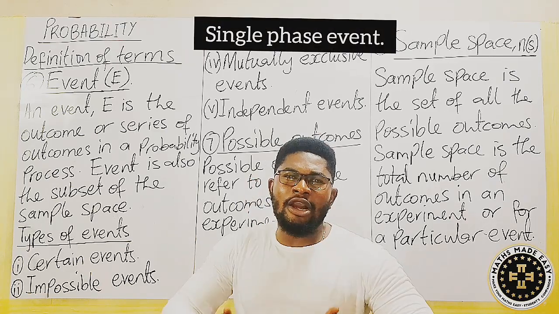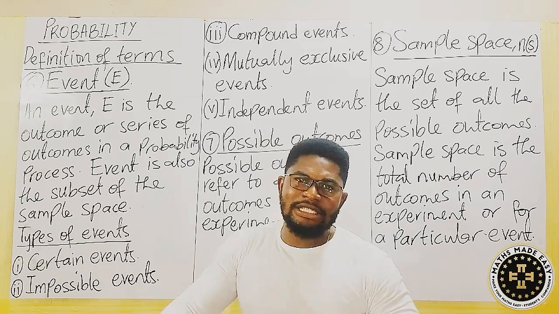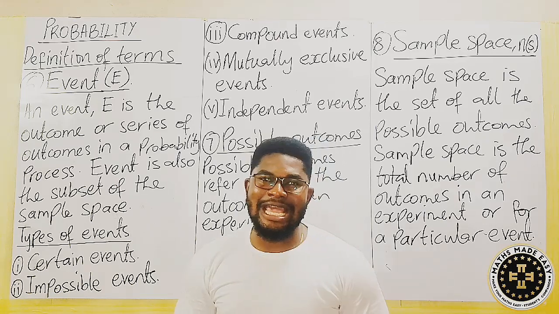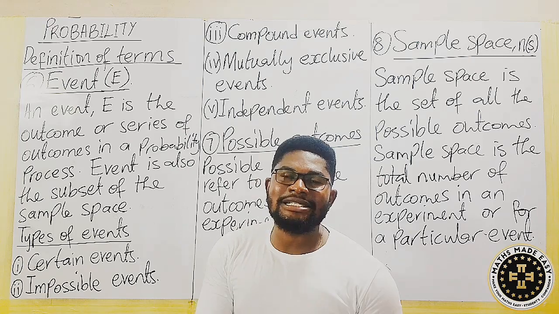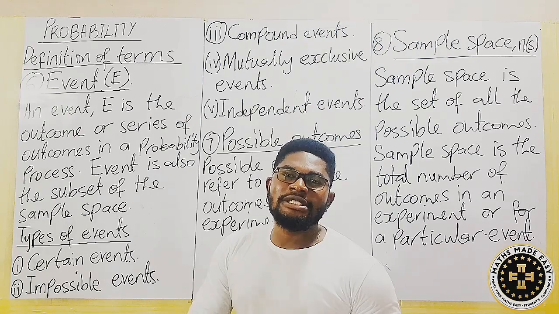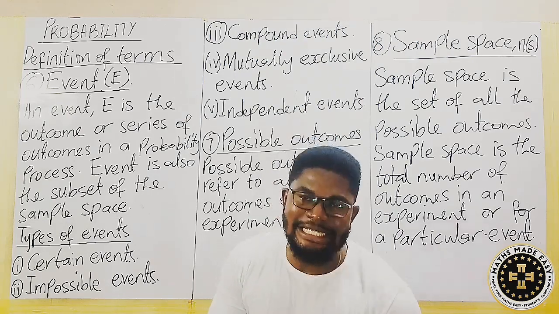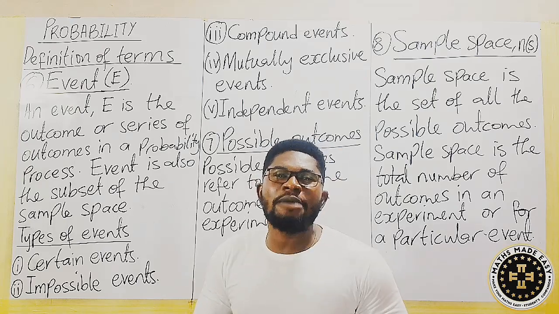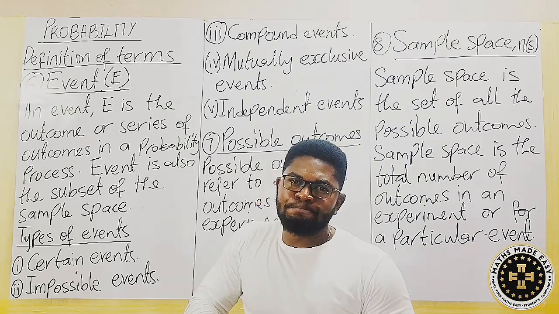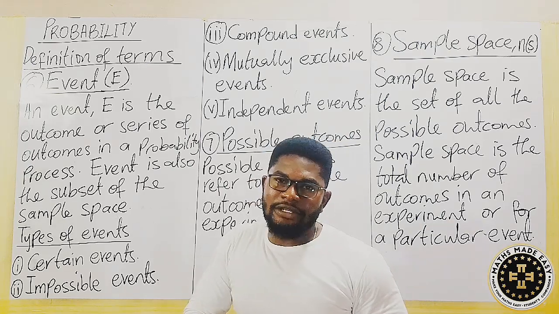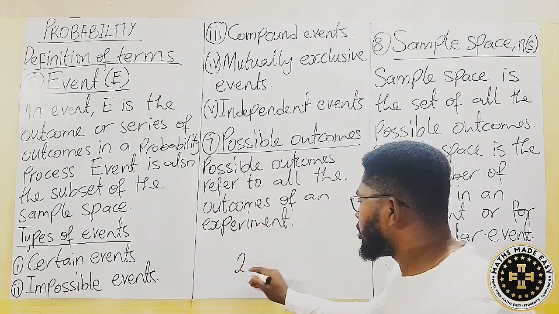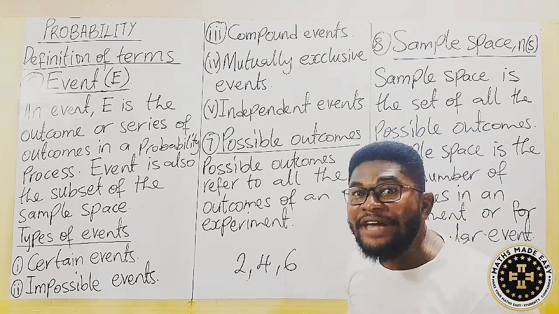Now let's look at a collective, or a double phase event, or a multiple phase event. The multiple phase event is when I toss a die. The die has several phases: phase 1, phase 2, phase 3, phase 4, phase 5, and phase 6. Now when you toss a die and the question goes like, find the probability of getting an even number. You know 2 as a phase on the die is even. 4 is even. 6 also is even. So 2, 4, 6 are phases on the die that are even.